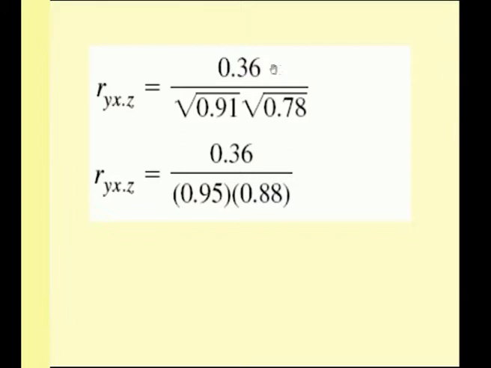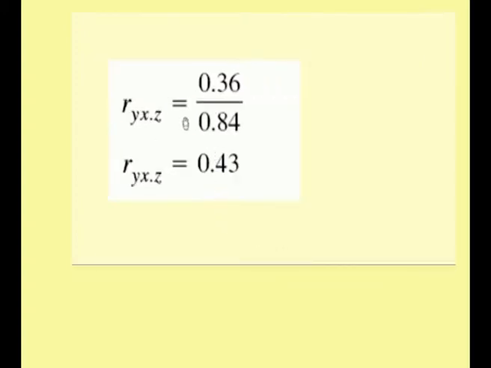So if you see here, you have to place all my values here, and I got it to be 0.36 divided by square root of 0.9 into square root of 0.78. So I have found the square root values, and if I calculate this, and if you see here, this is nothing but similar to your covariance term, and this is the square root of the variance term.